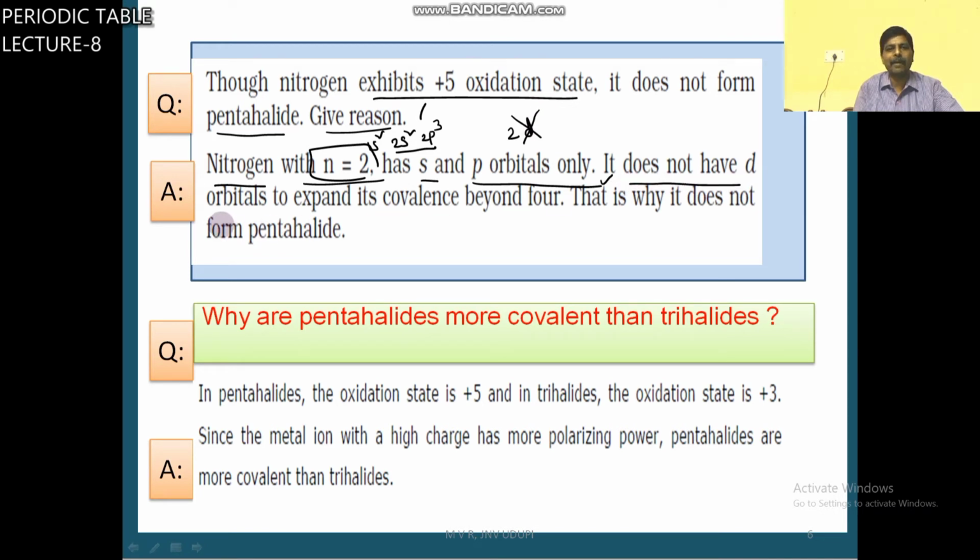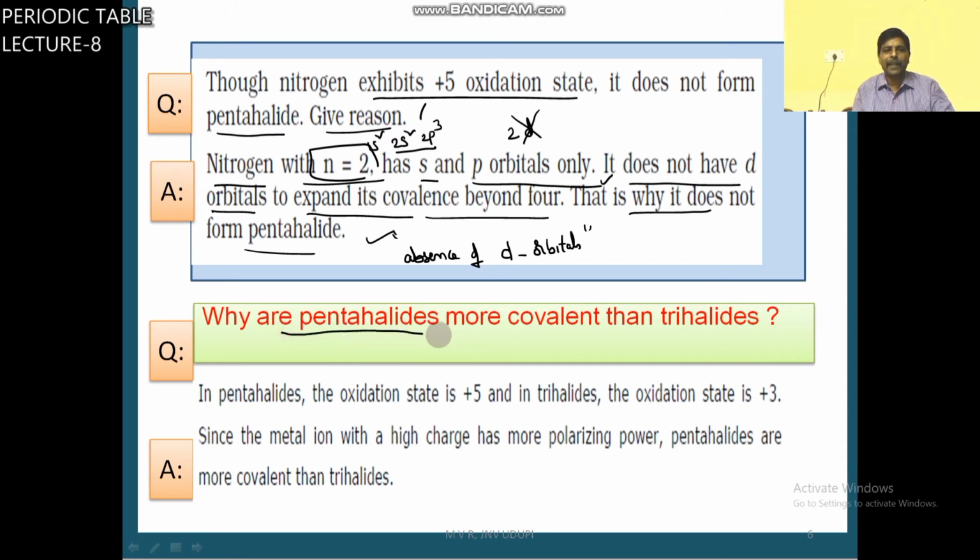It does not have d orbitals. So expanding its covalency beyond 4 is not possible. That's why it does not form pentahalide. In one word, due to absence of d orbitals, it cannot form pentahalide.